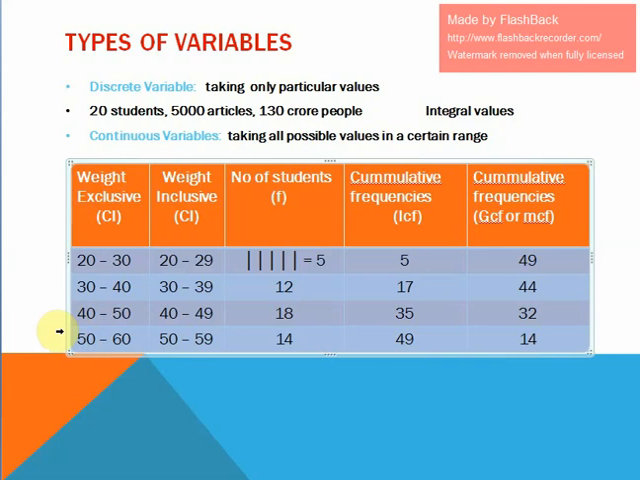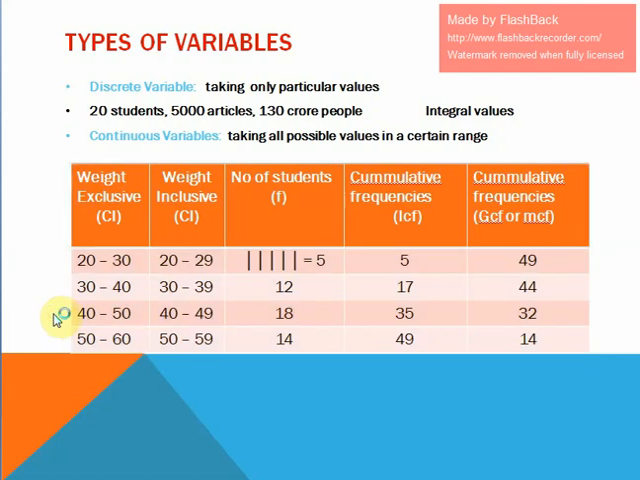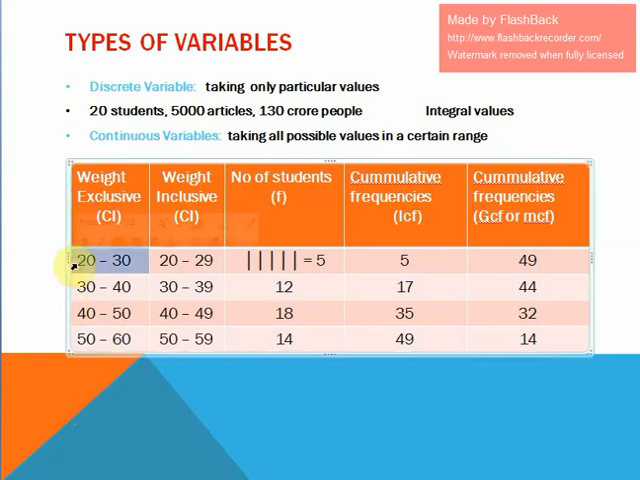The next one is class limits. If you see the first class, the class starts from 20 and it ends at 30. This 20 is known as the lower limit of the class, and this 30 is called the upper limit of the class. So this 20 is the lower limit, 29 is the upper limit of the first class. Class limits are the two values specifying the class. The larger value is called the upper limit and the smaller value is called the lower limit.